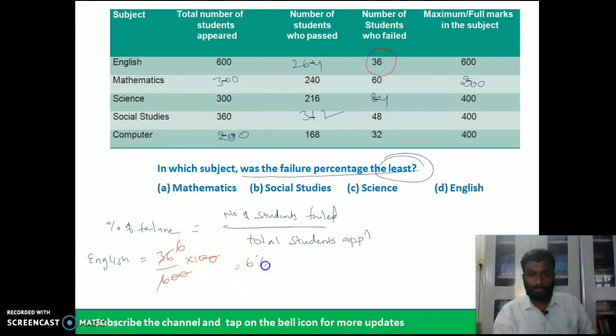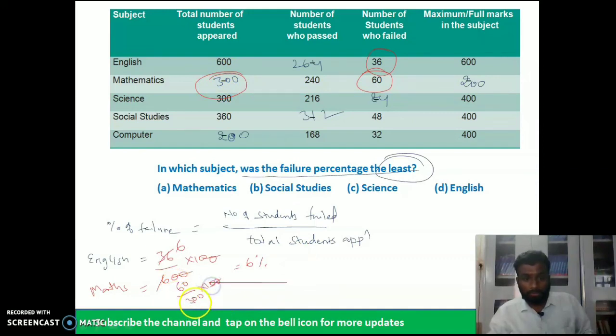That is 6%, 6% in English. What about maths? Students failed 60 out of 300, into 100. The zeros cancel, 20%. 20% in maths.